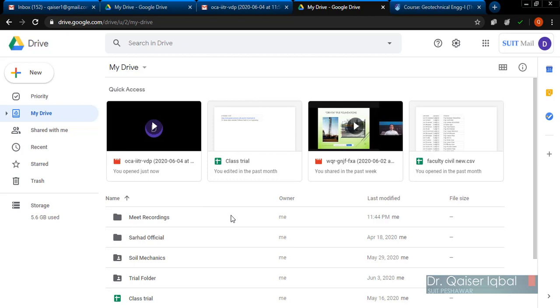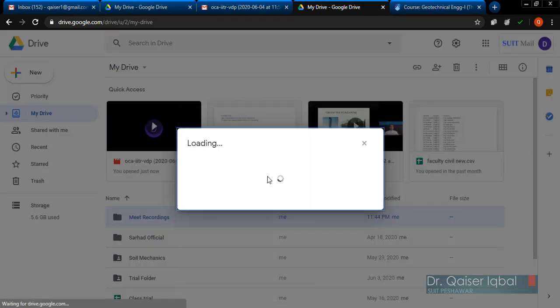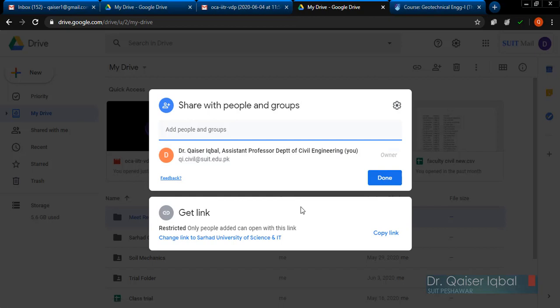So rather than changing the sharing setting of each and every file, you should just make the whole folder shareable, because then you will be sharing these videos on the portal as well with the students. So I will tell you how to do it. You'll just right click on the Meet recording folder, and you can click share or get shareable link. In both cases you will get this dialog box open. Now you can see over here right now it is restricted. Restricted means that only you can view this recording and nobody else can view it.